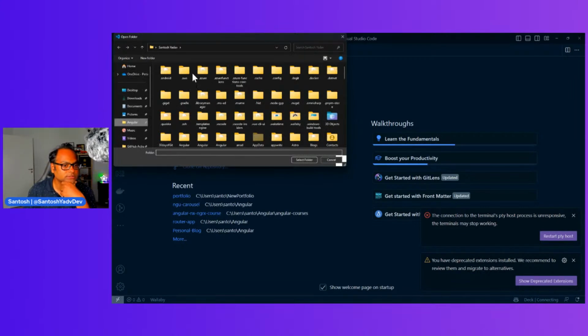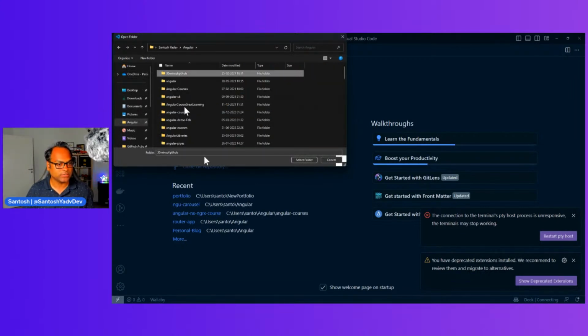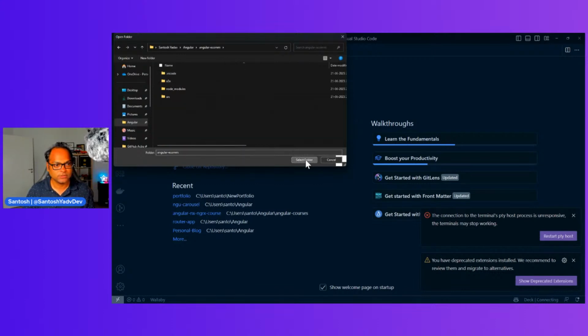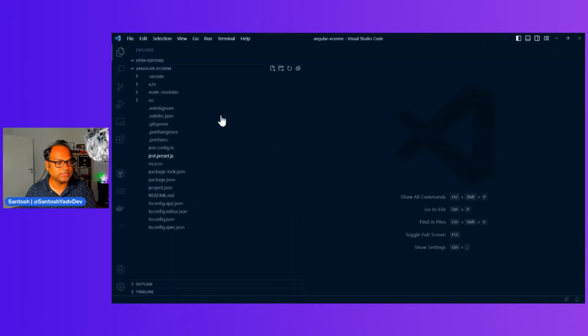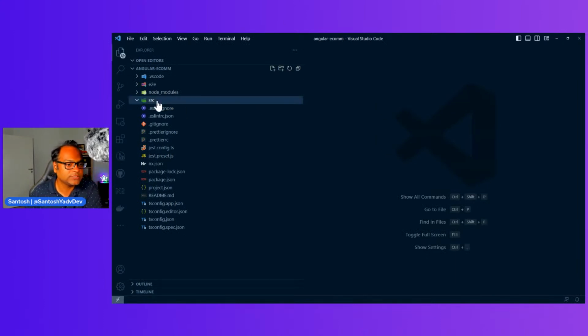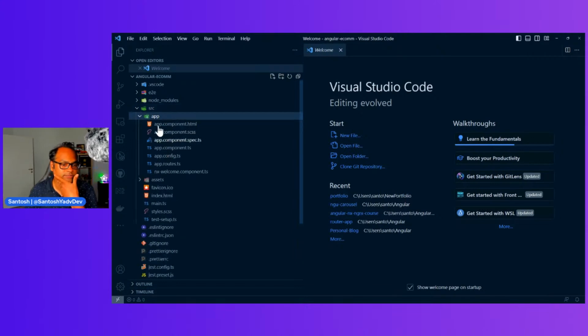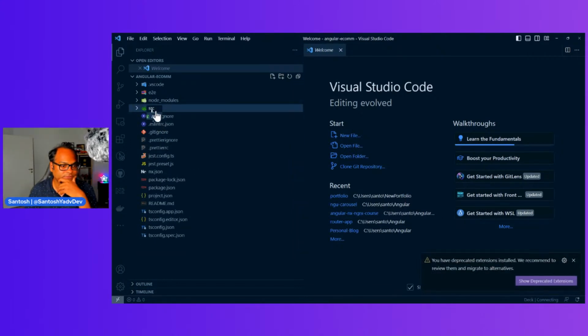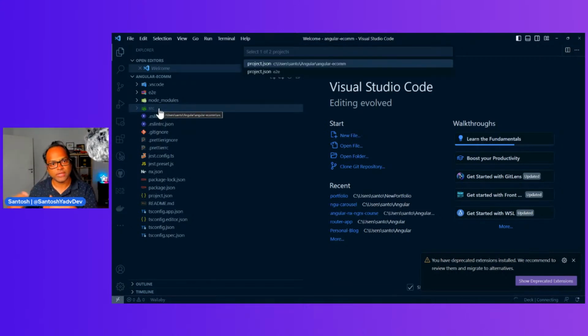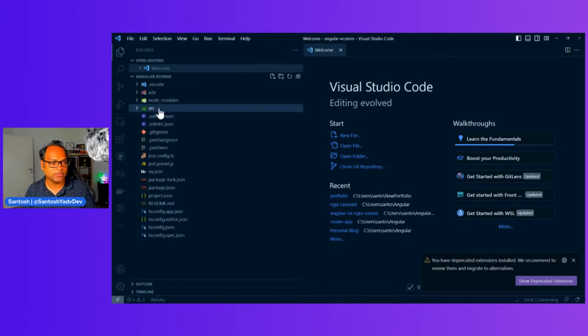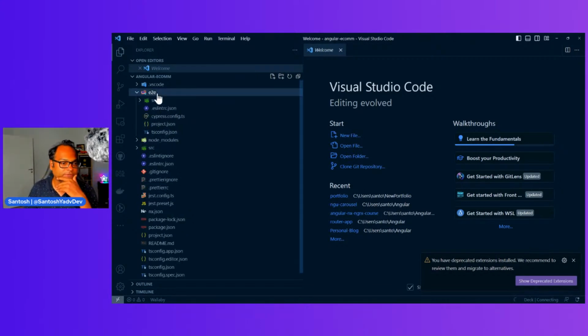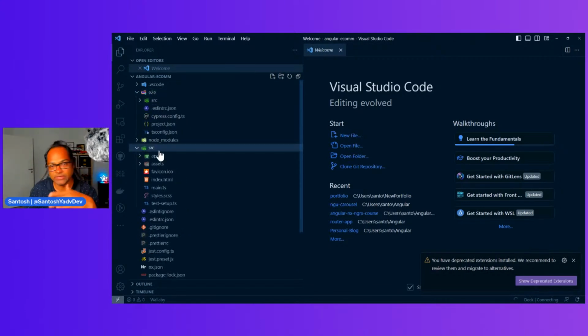Let's go to Angular, and then this is Angular ecom. Let's select the folder and see the folder structure which we got. This is your src, and then you have app, and all the files. This is a standalone app. If you want to include more tools, for example Cypress or Storybook, I think we should add them as we move ahead. Right now we have an E2E for this app, but we can have multiple apps.